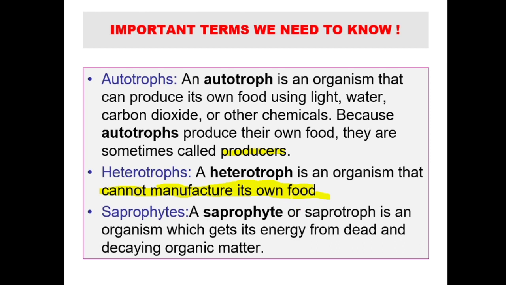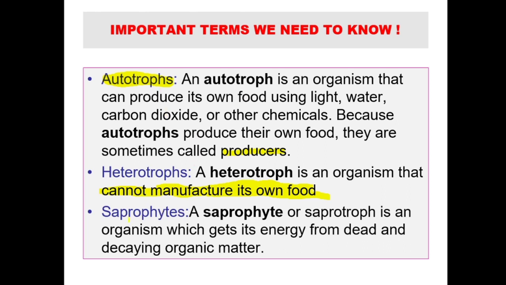Directly means if you eat rice, you are directly depending on autotrophs. You are directly depending on plants. If you eat chicken, you are eating something that eats autotrophs. The chicken, it eats what? Grains, right? And you are eating that chicken. So indirectly you are also dependent on autotrophs. So heterotrophs cannot produce their own food, and are directly or indirectly dependent on autotrophs.